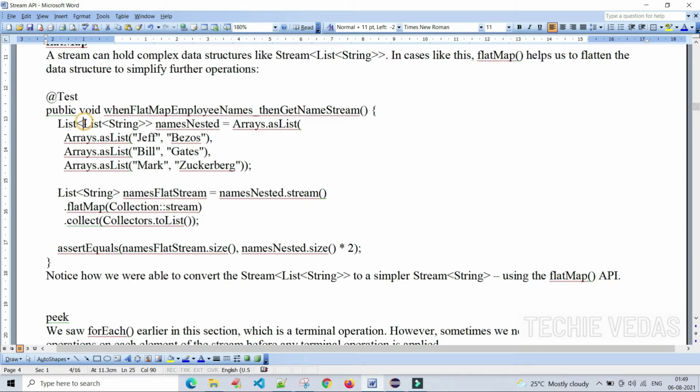Here what I am doing is creating a list of lists of strings. Arrays dot asList: we are converting these arrays into lists and passing them to the list, so the list instance is a list of Arrays.asList values, whatever the data is.